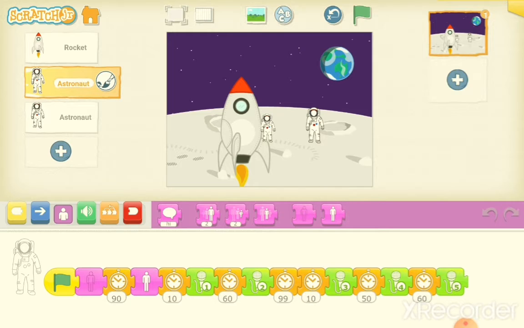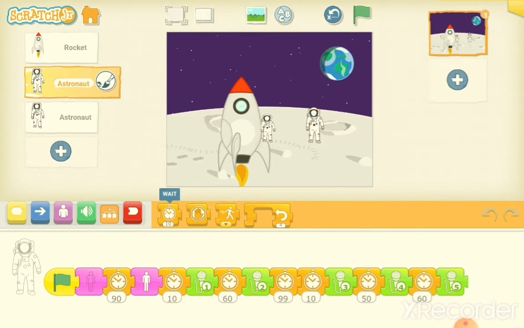Okay, but between hiding and the astronauts coming out after landing, we are giving a waiting time. So the waiting time, where is it? In the control option there is wait. So we are putting wait and changing the time according to the requirement. After this, the conversation started.